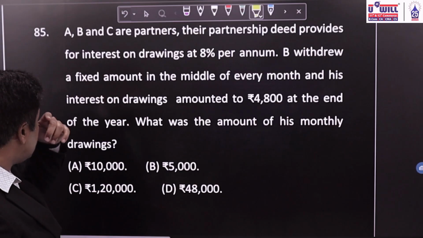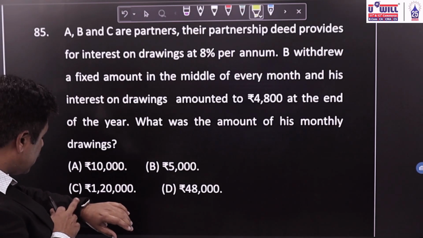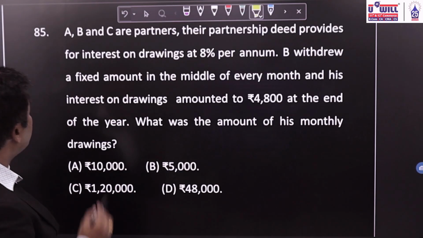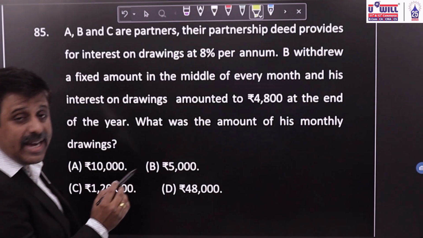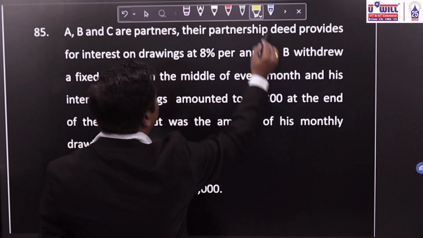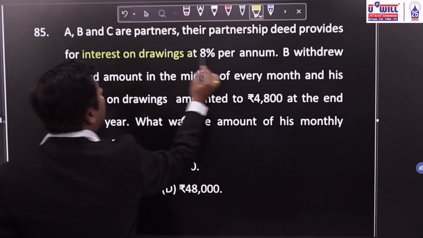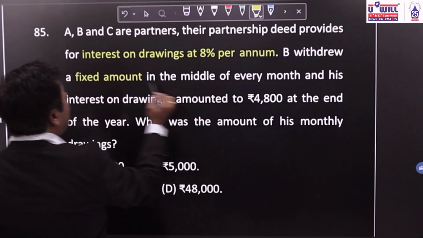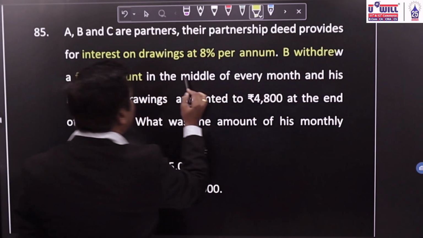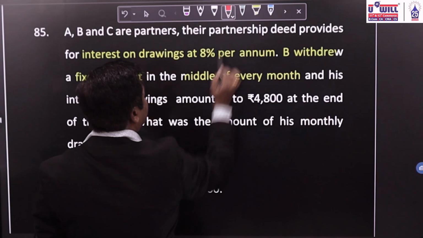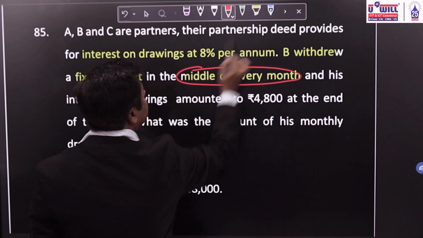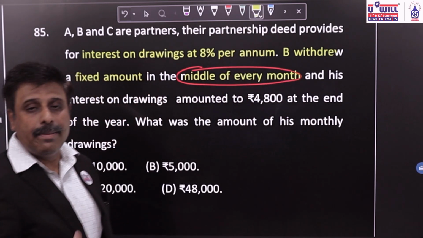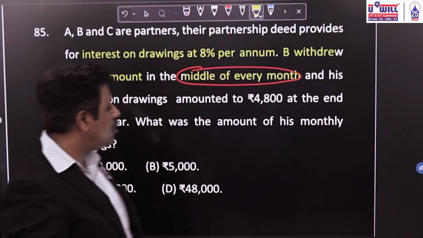A, B and C are partners. Their partnership deed provides for interest on drawings at the rate of 8% per annum. B withdrew a fixed amount in the middle of every month. Middle of every month means 15th April, 15th May, 15th June and so on.